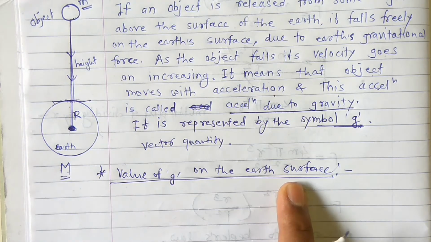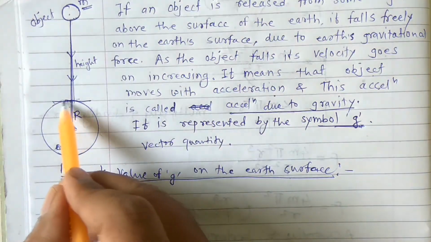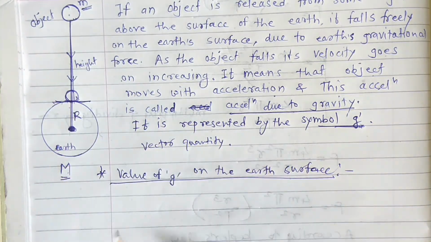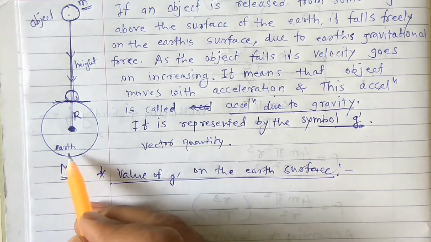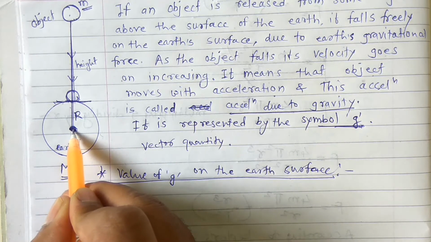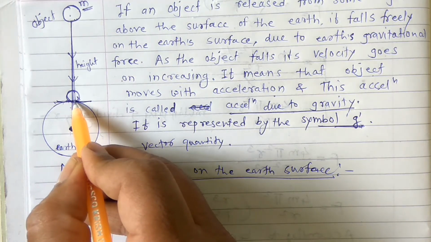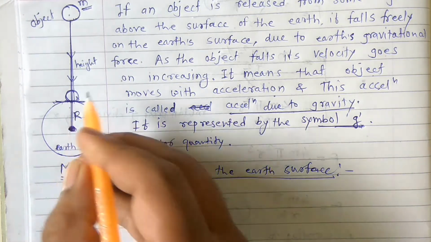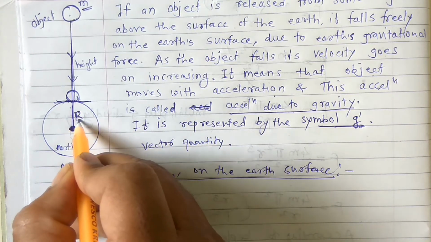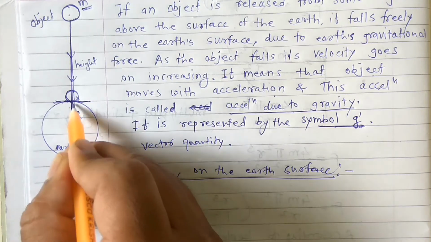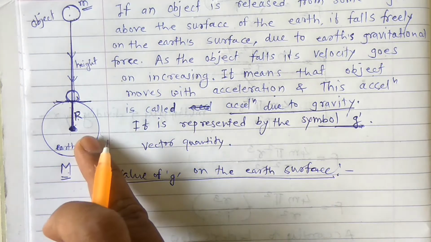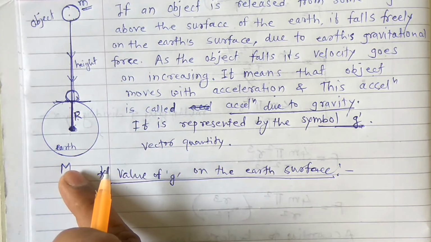Okay, so suppose this object falls onto the Earth surface. Now this object comes here. At that time the Earth's gravitational force is situated at its center. So the object is far from the center, at distance r. This distance is the radius of the Earth.